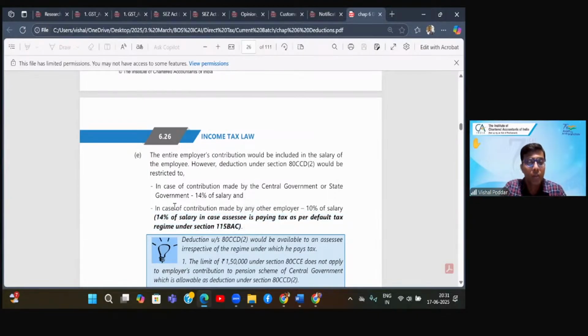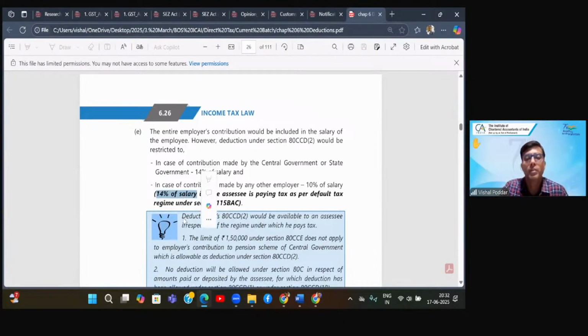So in short, in the old scheme, there is one disadvantage that for private employees, the limit for deduction on account of the employer's contribution is limited to 10%. But if they are in the new scheme, this section gives deduction even under the new scheme for the employer's contribution, and there, even for private employees, the employer's contribution up to 14% is eligible.